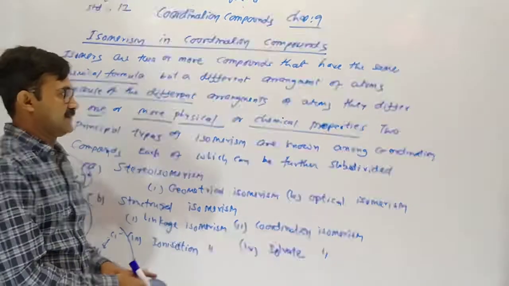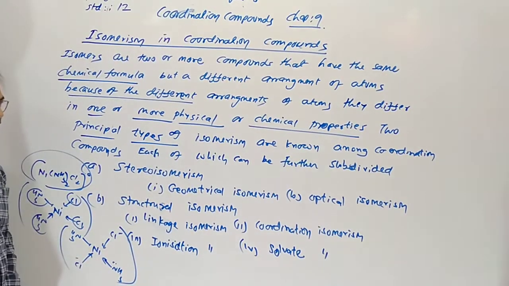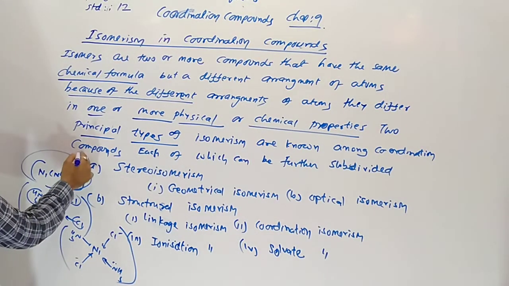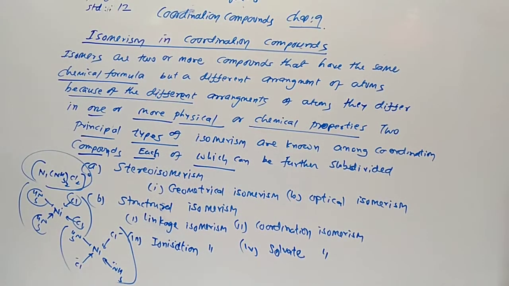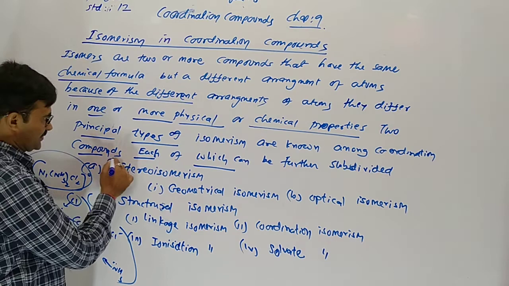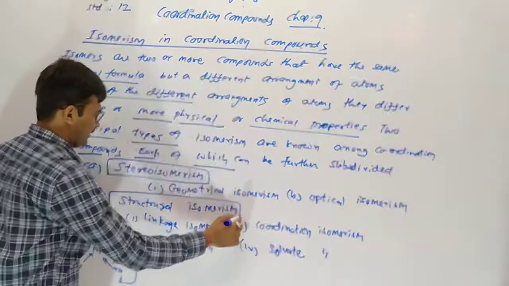Two principal types of isomerism are known among coordination compounds, each of which can be further subdivided. First of all, stereoisomerism and structural isomerism.